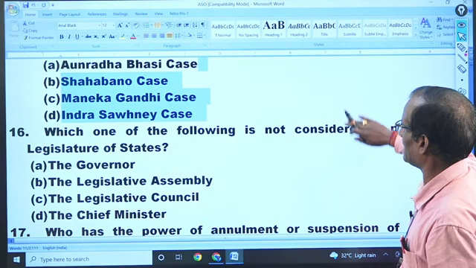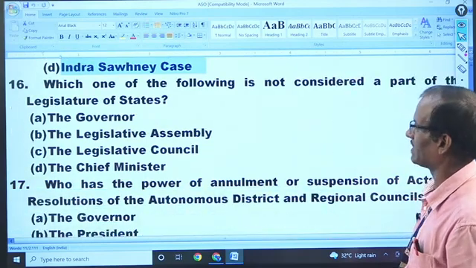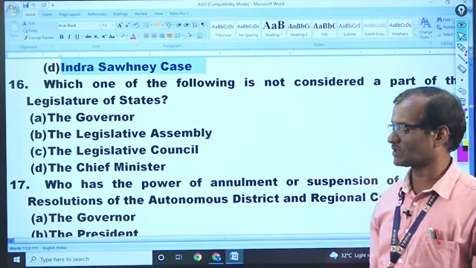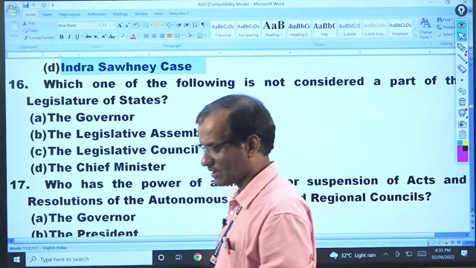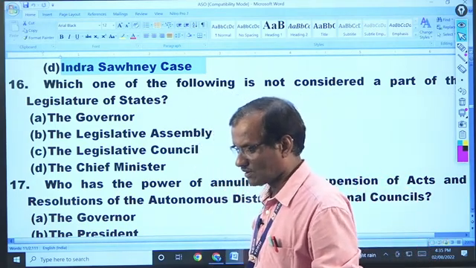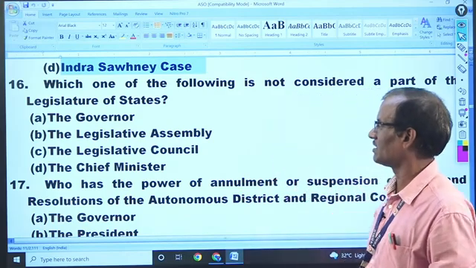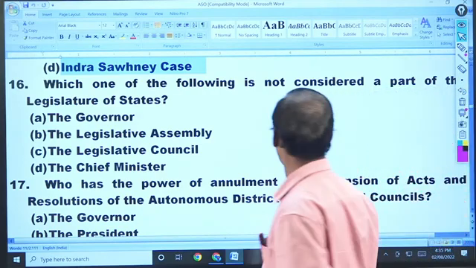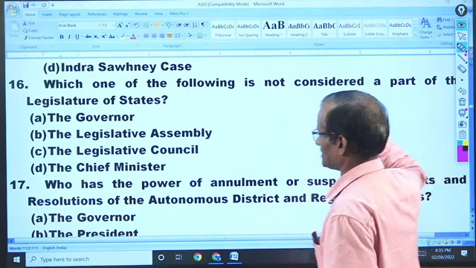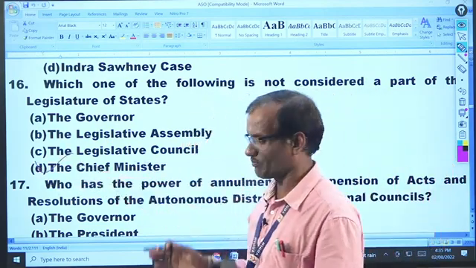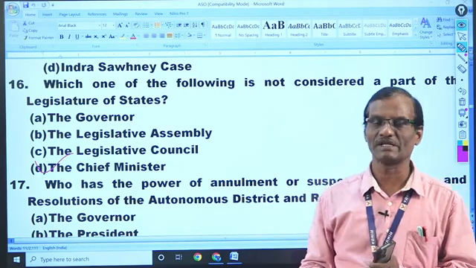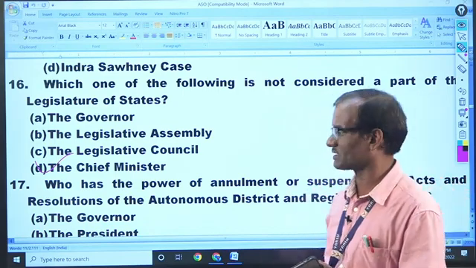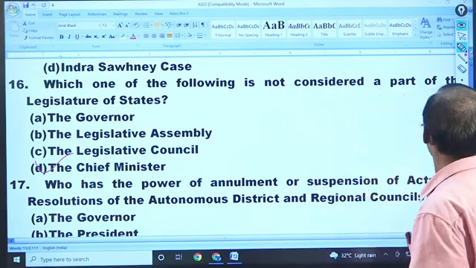Which of the following is not considered part of the legislature of the state? Very easy question, you can answer. The Chief Minister is not a part of the state legislature. He is just a member of it, but he is not a part of it. The Vidhan Sabha, Vidhan Parishad and Governor are part of the state legislature, but the Chief Minister is not a part of that.